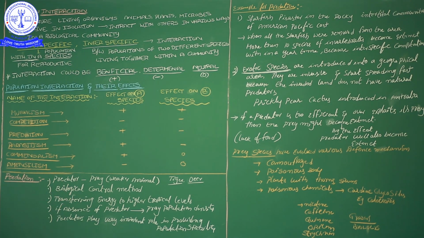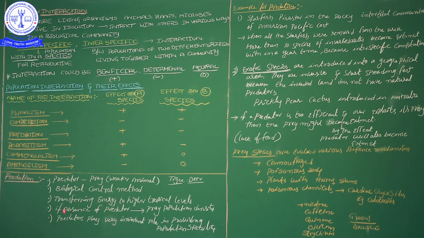Here the thing is the biological control method. Predation is one of the biological controlling methods. Why is it a biological controlling method?